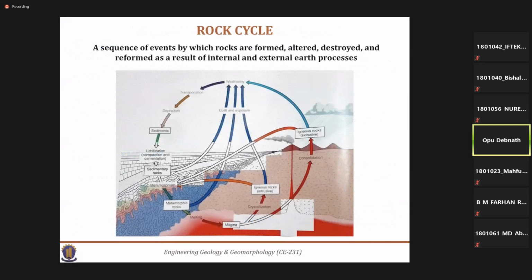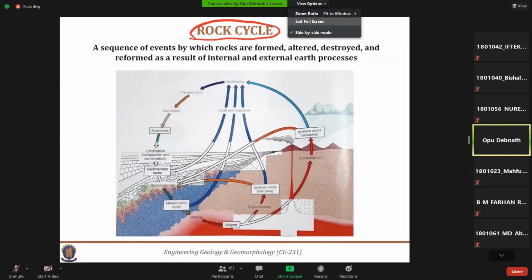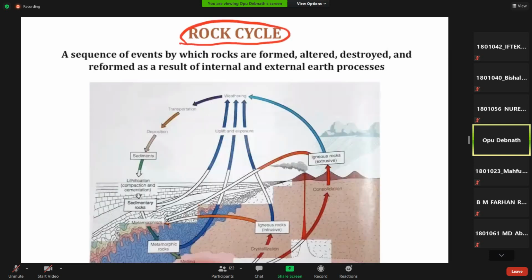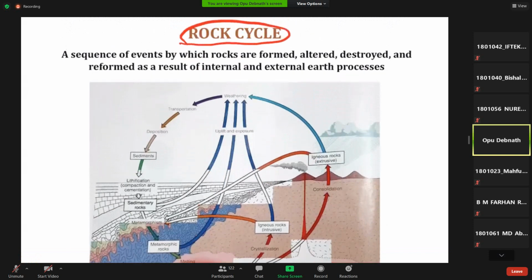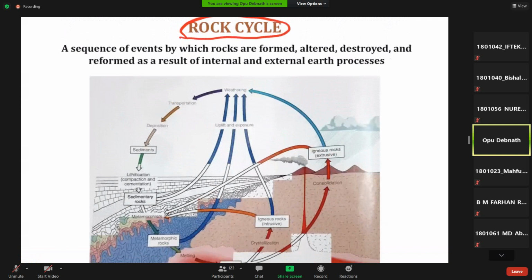Now let's come to another topic: the rock cycle. We discussed three types of rock: igneous rock, sedimentary rock, and metamorphic rock. There is a cyclic relationship, or interrelation, between these three rocks. Now we will discuss how these rocks are transformed. It is a sequential event in which one rock is transformed into another, or altered, destroyed, and reformed. Due to internal and external earth processes, or geological processes, these rocks are interchanged with one another.